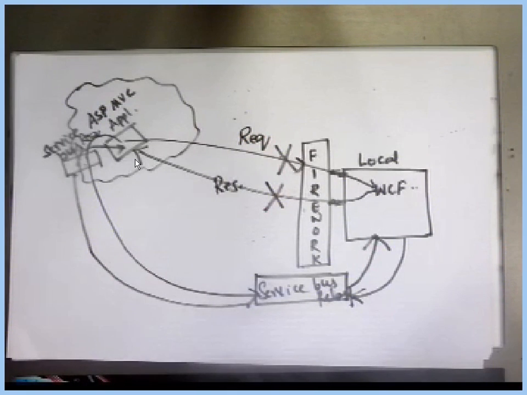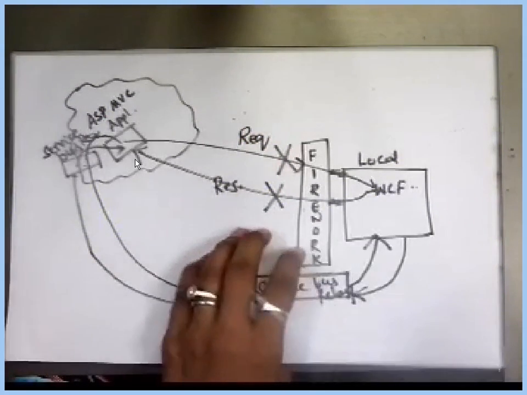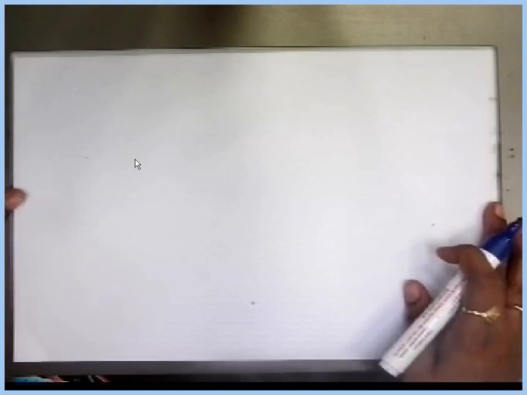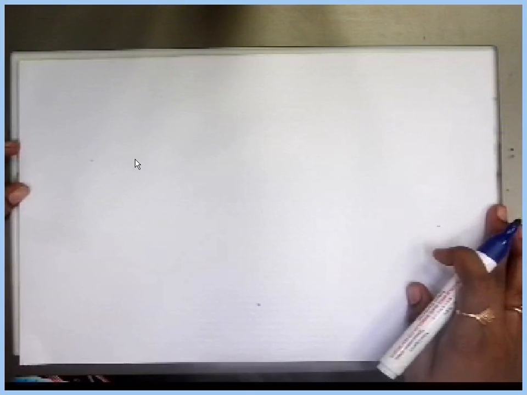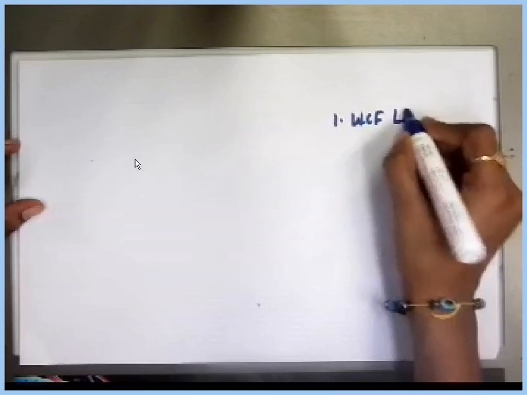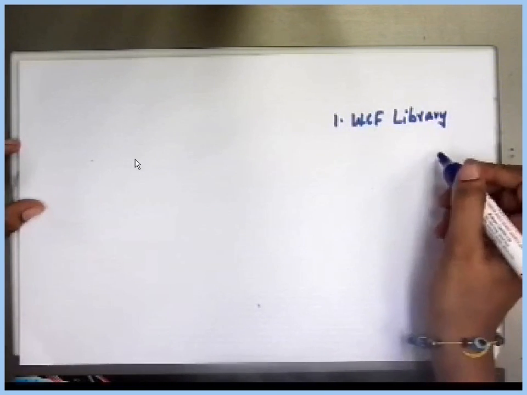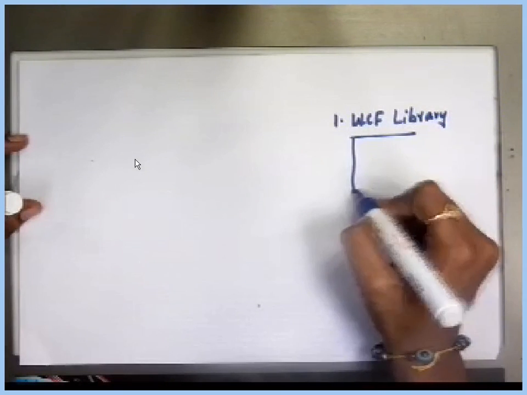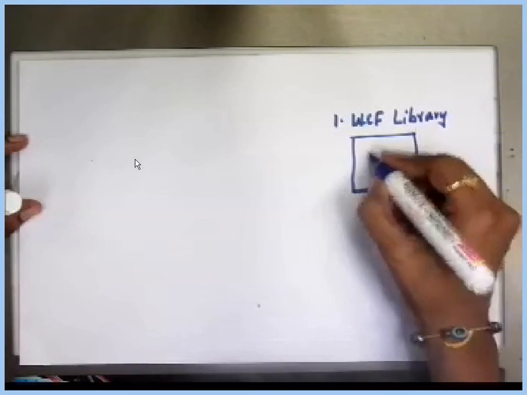Okay, now I am going to explain. It's a very big, lengthy demo, and before I show you the code, you should have the idea of what I am going to show you. I am going to show you one chat application. In this chat application, what is my requirement? Let me tell you. I am going to create 3 applications. Please see, the first application is a WCF library, that means your WCF service library. This is one application where I am going to create your WCF service.